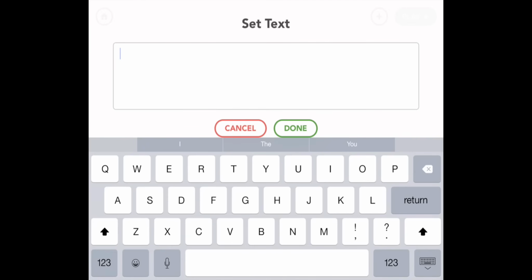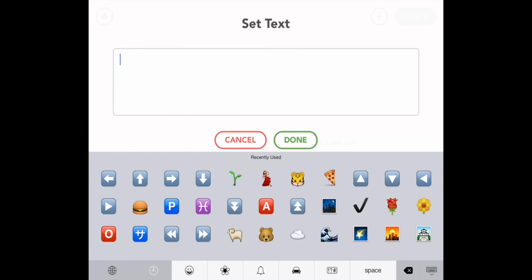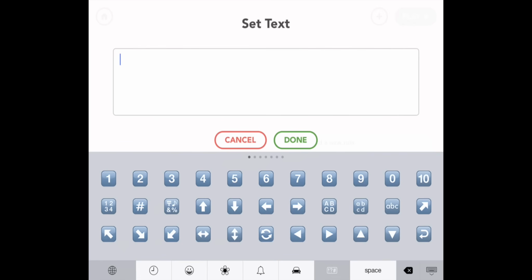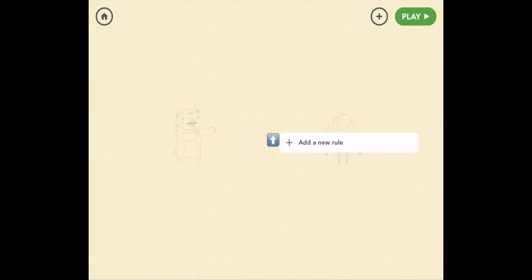All right, we're back in Hopscotch. We've got our emojis, so tap on that little symbol. And here we are in emojis. So to find the buttons, go to that little symbol between the car and the space on the bottom. That's your Buttons tab. You should see a bunch of blue buttons, numbers, directions, so let's pick the up arrow. Great, and now we have our up arrow, so pull it down below Bear.